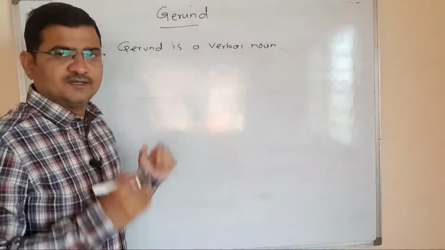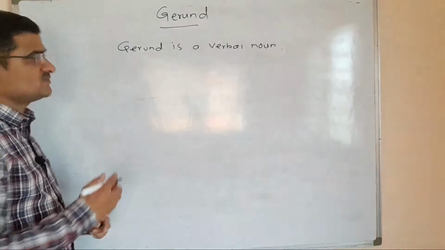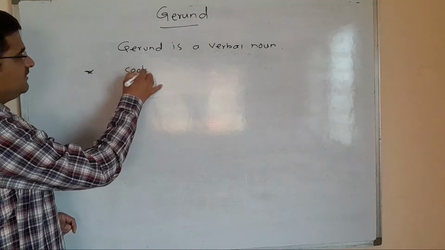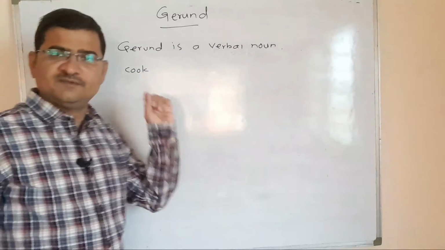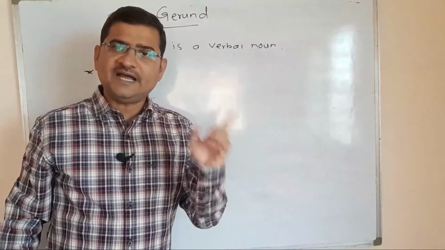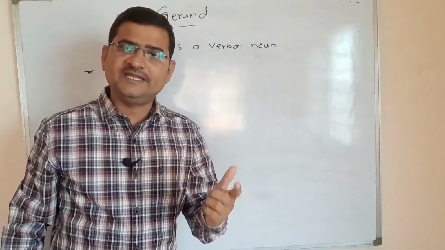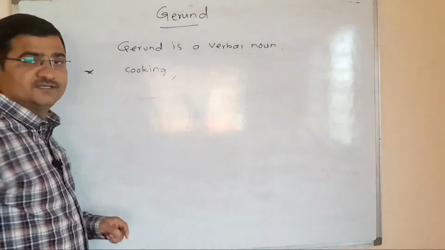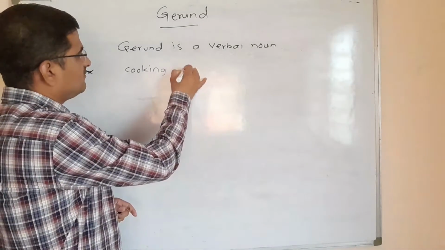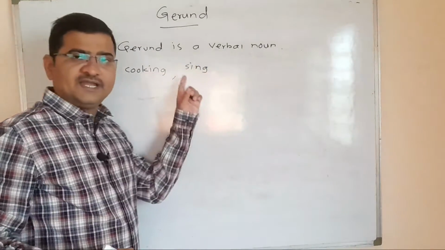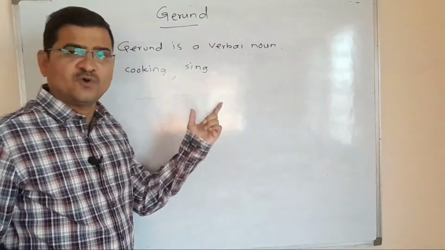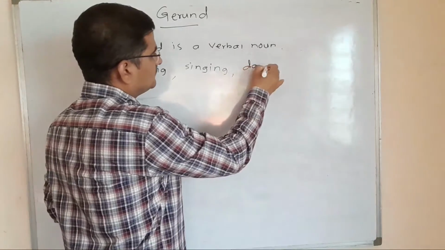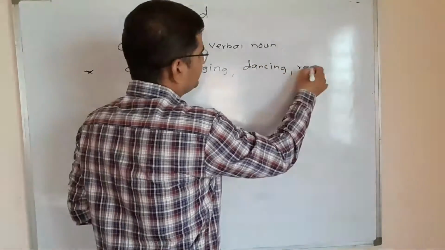See how the gerunds are formed. Look at the board. For example, cook is the base form of the verb. By adding ing to cook, we can create a gerund. So cooking is an example of a gerund. Sing is the base form of a verb. We can add an ing to it and form a gerund. Singing, dancing, reading, etc. Okay.